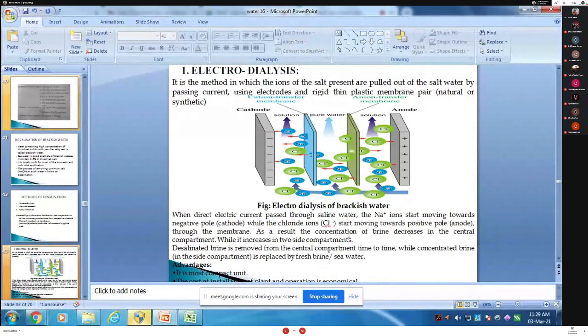The concentration of brine decreases in the central compartment while it increases in the two side compartments, which means pure water forms in the center part. See the arrow here.